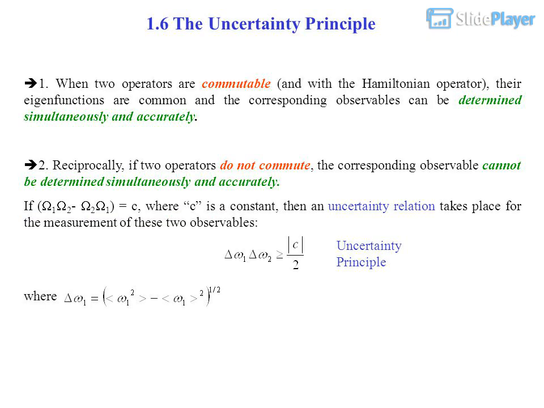1.6 The uncertainty principle. 1. When two operators commute with each other and with the Hamiltonian operator, their eigenfunctions are common and the corresponding observables can be determined simultaneously and accurately. 2. Reciprocally, if two operators do not commute, the corresponding observables cannot be determined simultaneously and accurately. If [F1,F2] = c, where c is a constant, then an uncertainty relation takes place for the measurement of these two observables: the uncertainty principle.